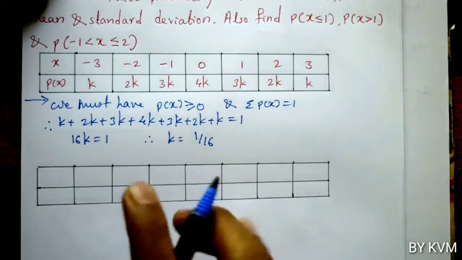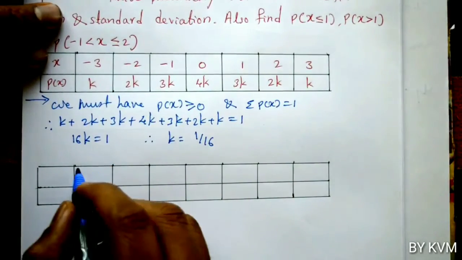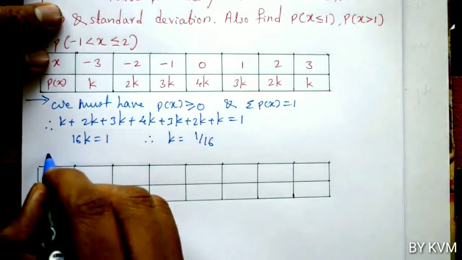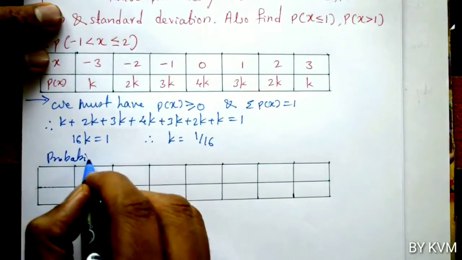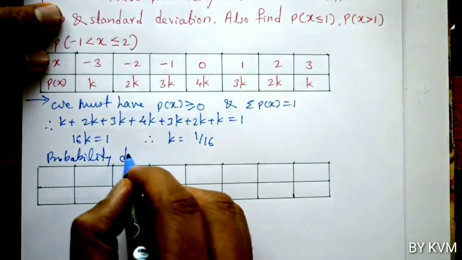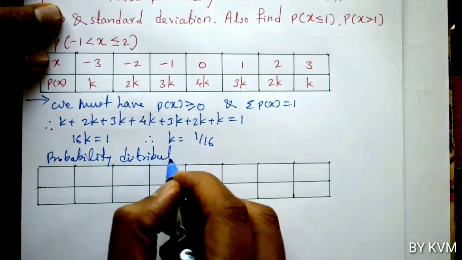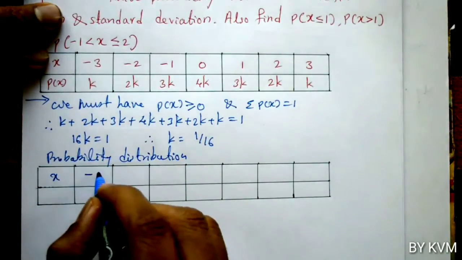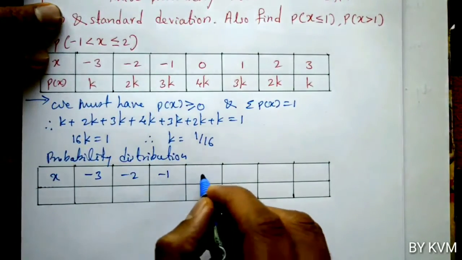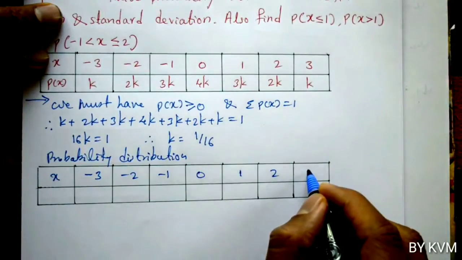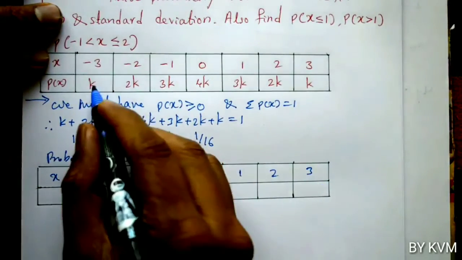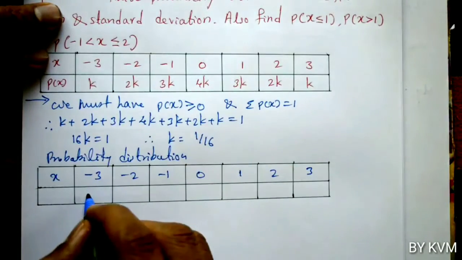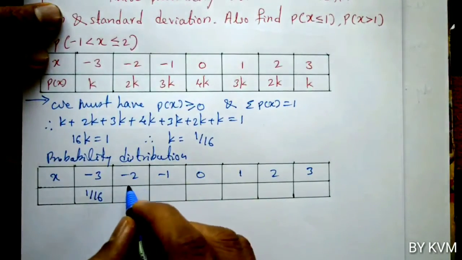Now again we have to rewrite the table, substituting the value of k. So the finite probability distribution is, so why do we call it a finite probability distribution? Because x is taking finite values. So x values are -3, -2, -1, 0, 1, 2 and 3. All are finite values. So it is a finite probability distribution or simply a probability distribution.